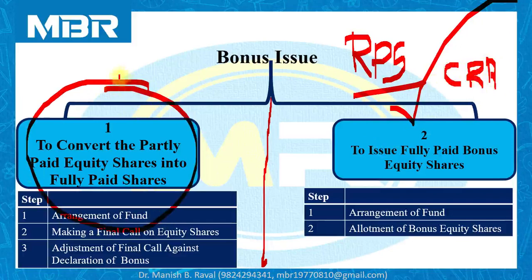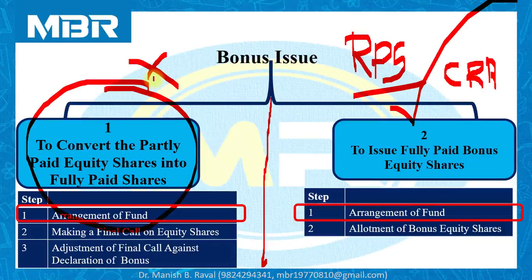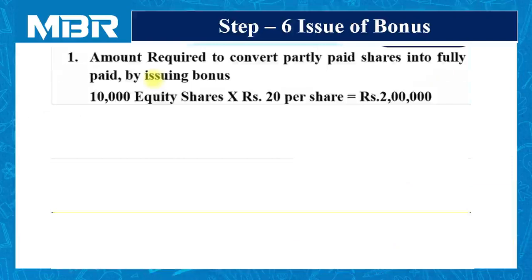The first part has nothing to do with this, because as per the provisions of Companies Act 2013 section 55, a company cannot issue bonus to convert partly paid shares into fully paid equity shares utilizing capital redemption reserve. This is the provision. But we are not finding any problem in this because we know how to do it. The first item is the amount required to convert partly paid shares into fully paid.